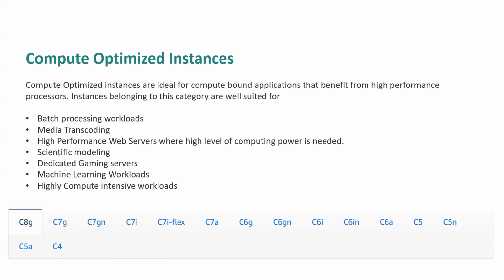Again, the high performance web server where a high level of computation power is needed. Let's say websites of any stock market, where a consistent volume of users are always online, and various transactions are happening even per millisecond itself. In that case, again, we would need very high performance computation power. Scientific calculations and modelling, dedicated gaming servers, that is also an example of high computation requirement. Machine learning workloads itself. So these are the scenarios where we could select compute optimized instances, where compute capacity is the priority.